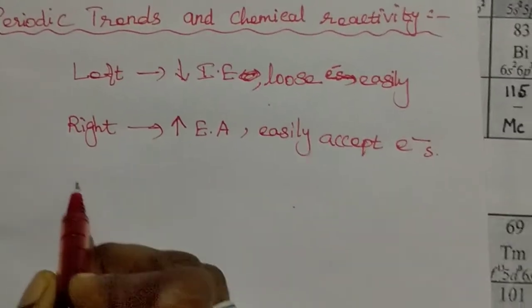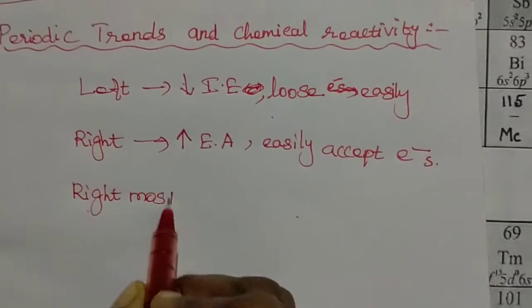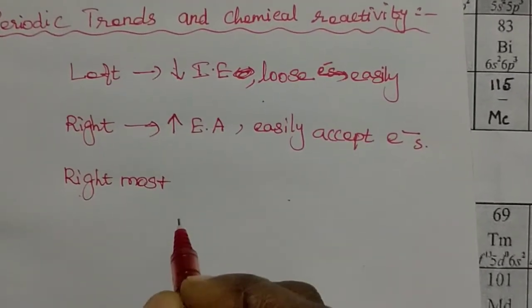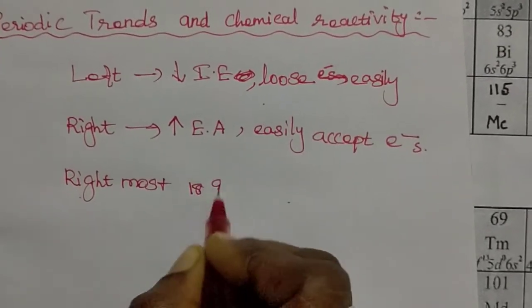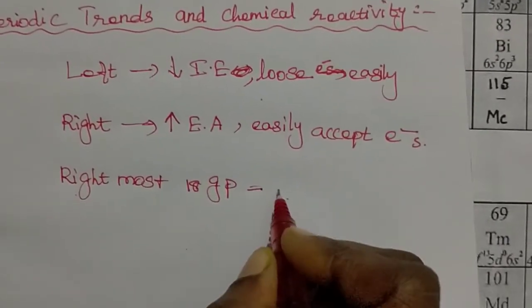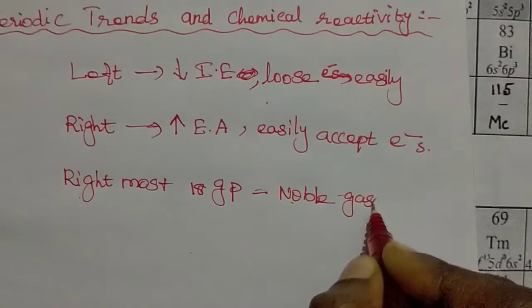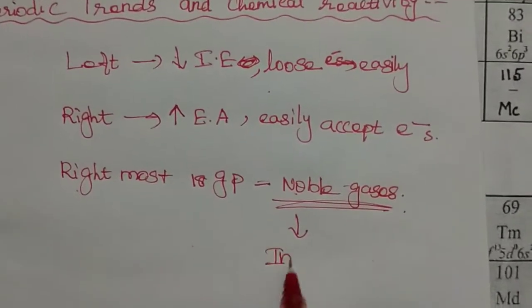Moving to the rightmost end, the elements arranged in the 18th group are generally called noble gases.